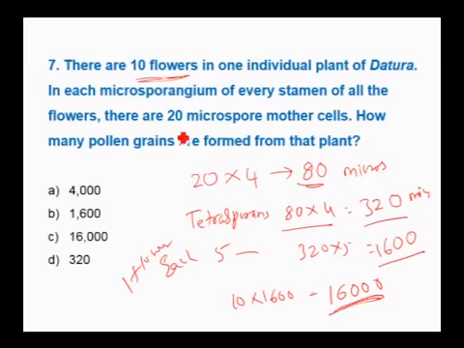Suppose the question is, instead of microspores, how many gametes; then again it should be multiplied by 2. So, you will get 32,000 gametes. Therefore, for the given question, the answer is 16,000.